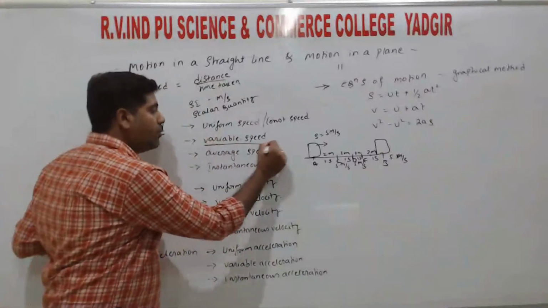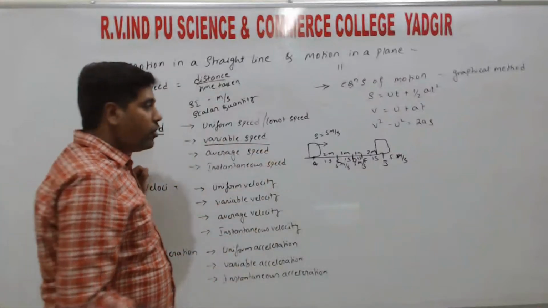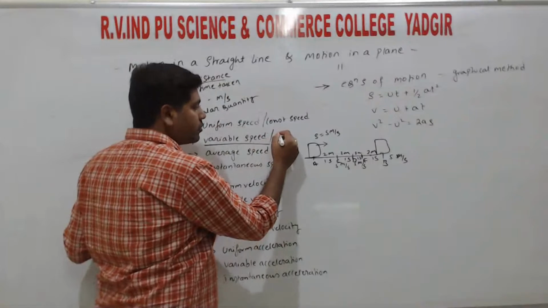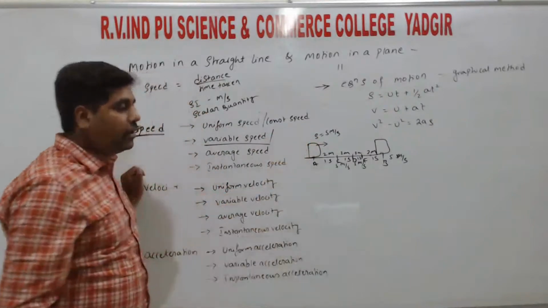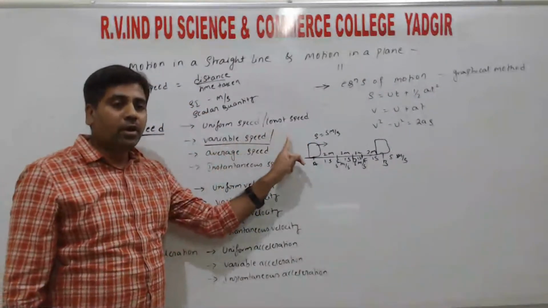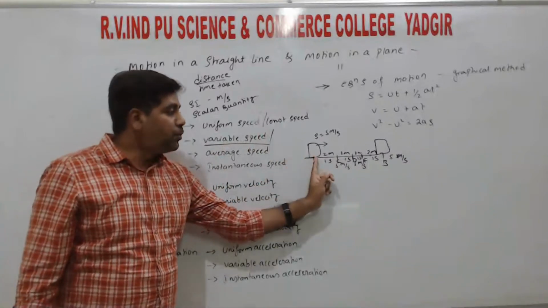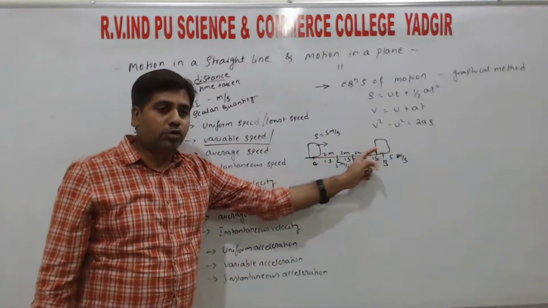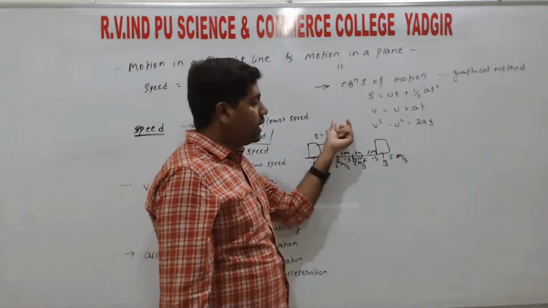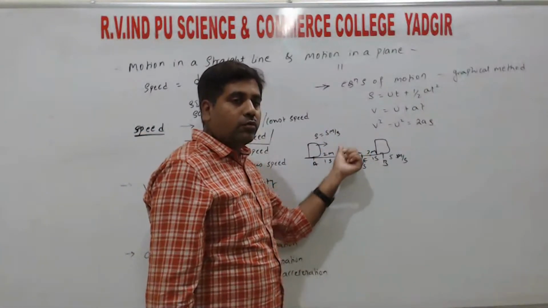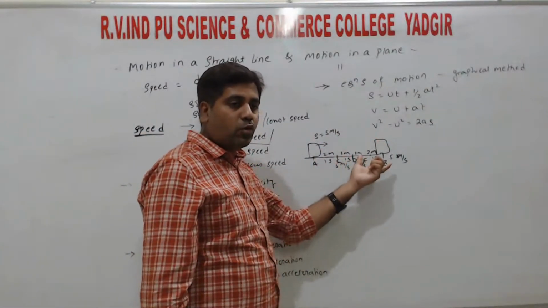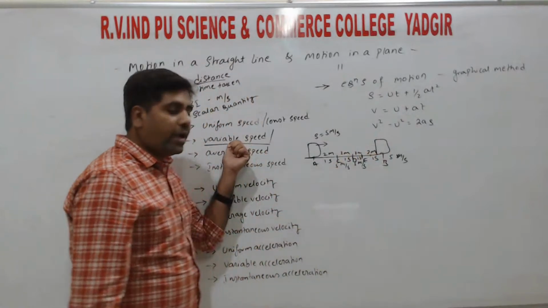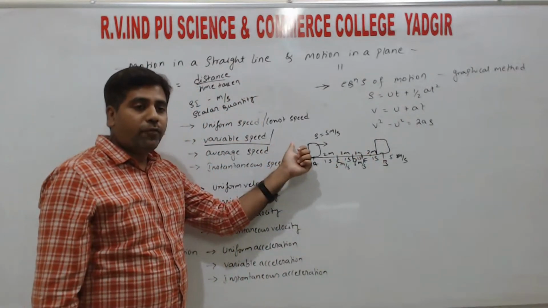Next, variable speed, or another name for it is non-uniform speed. So variable speed we call non-uniform speed. That means speed is varying during its motion. So the speed value may increase or decrease. So increasing and decreasing during its motion, that we call variable speed or non-uniform speed.